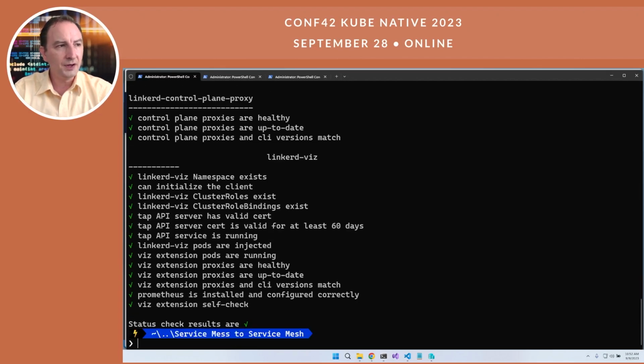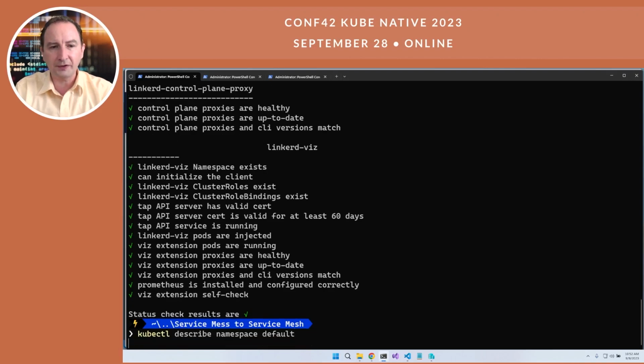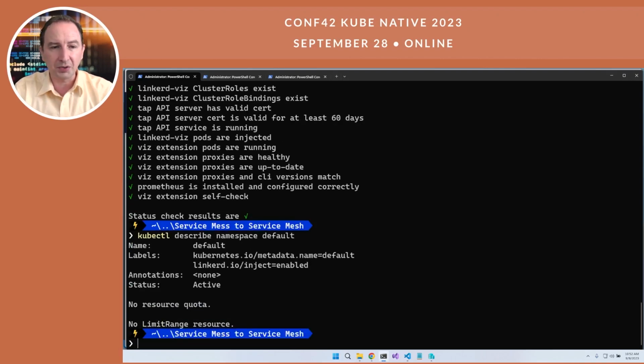Now, Linkerd will augment namespaces to show which namespaces should have that sidecar applied. So we can see the labels here in our default namespace says linkerd.io/inject: enabled. And so now anything that we start in the default namespace will get that sidecar applied. Well, let's take a look at the dashboard inside Linkerd. linkerd viz dashboard.